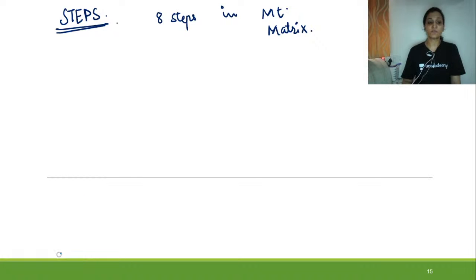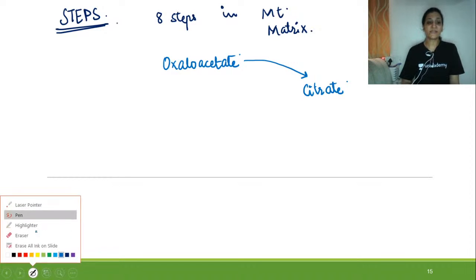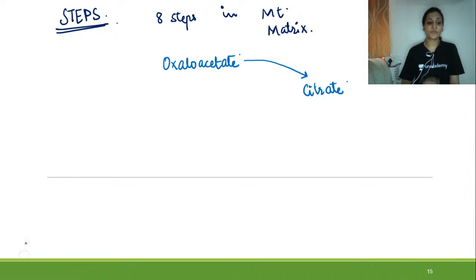First of all, let us move towards the steps. So first of all, oxaloacetate, the one which is called as catalyst of the pathway. This oxaloacetate is converted into citrate with the help of enzyme. As I always say, if you can remember the name of the product, you can remember the name of the enzyme as well.